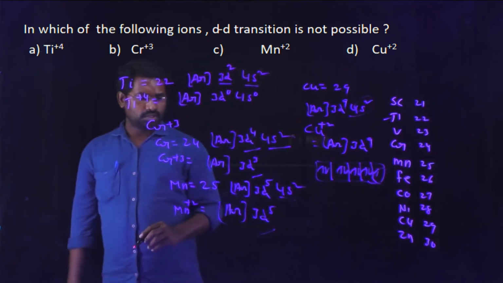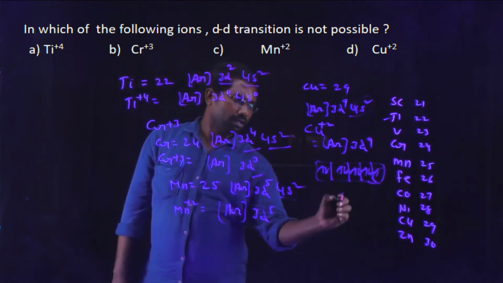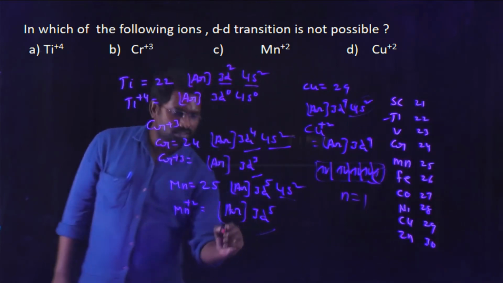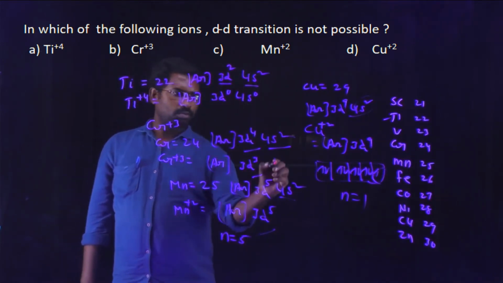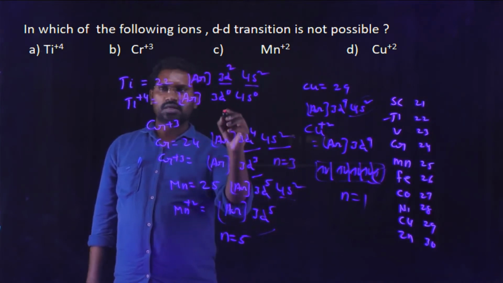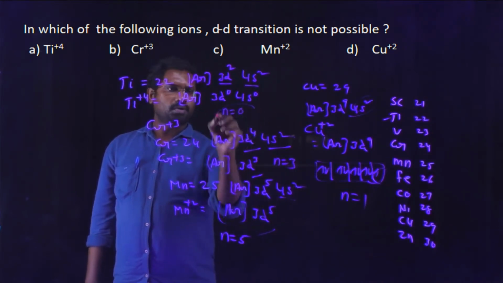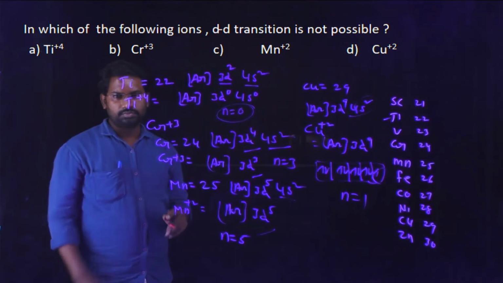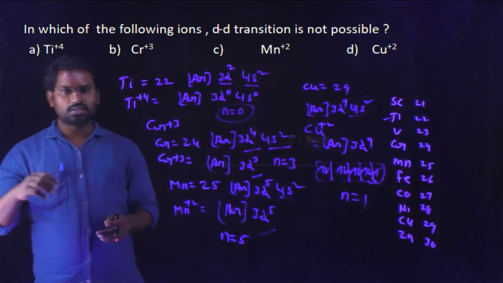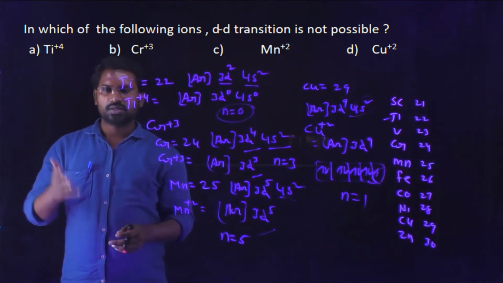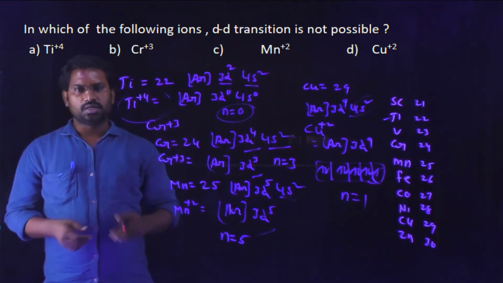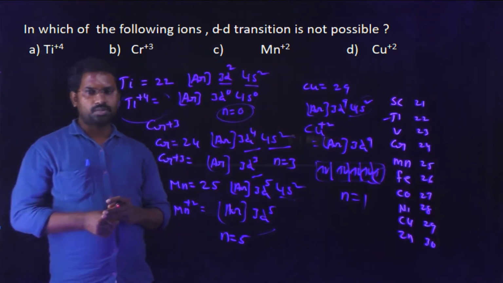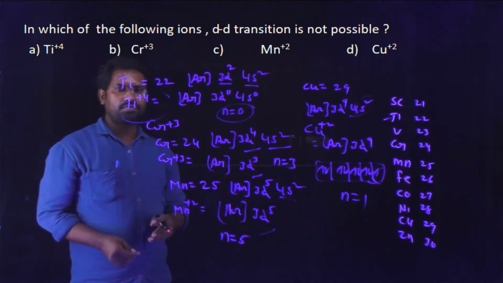So in the case of copper, 1 unpaired electron. In the case of manganese, the number of unpaired electrons is 5. In the case of chromium, the number of unpaired electrons is 3. In the case of titanium, the number of unpaired electrons is equal to 0. If there are no unpaired electrons, there is no d-d electron transition. That's why the answer is option 4, Ti4+. d-d electron transition is not possible due to the absence of unpaired electrons.